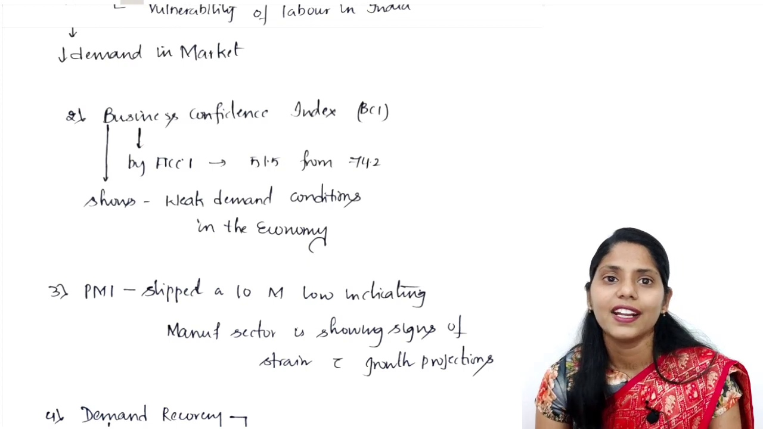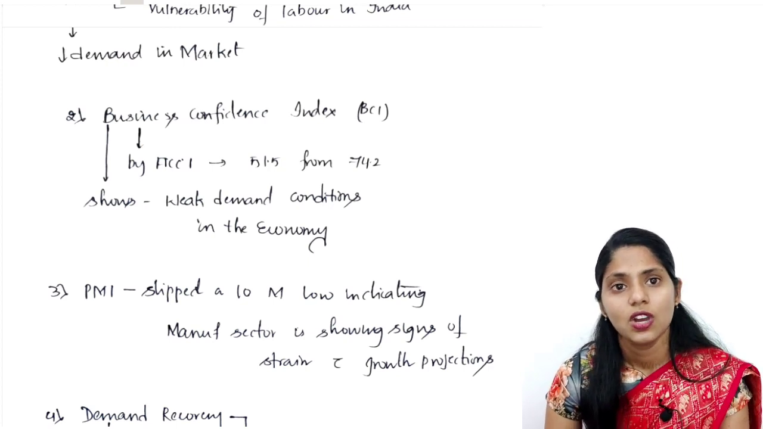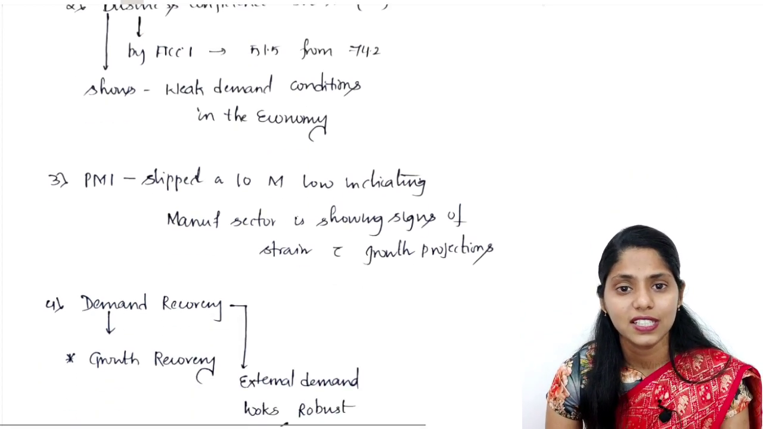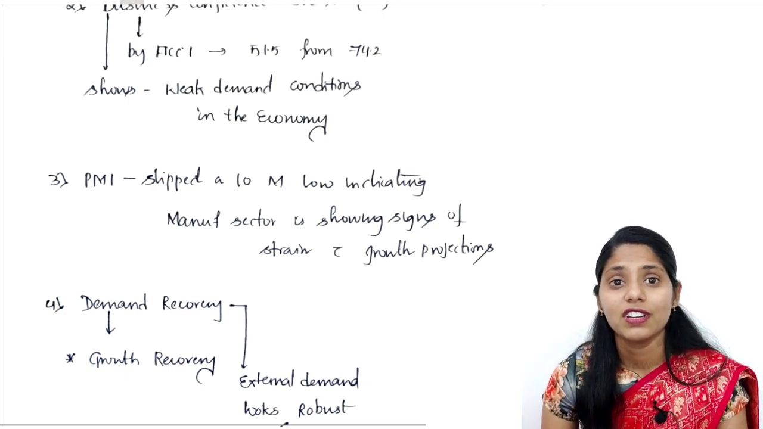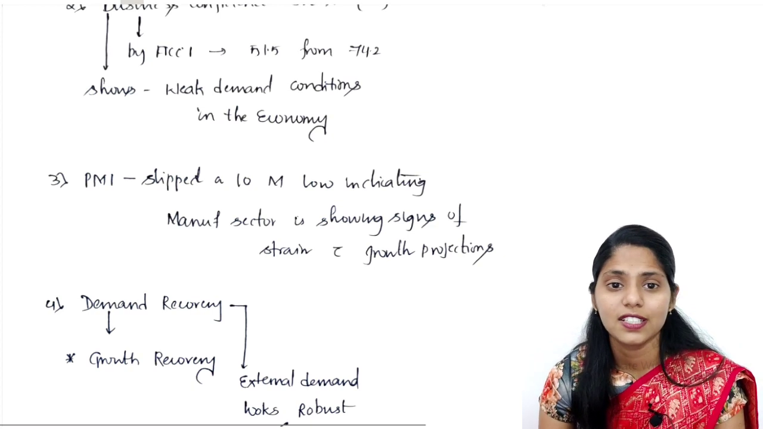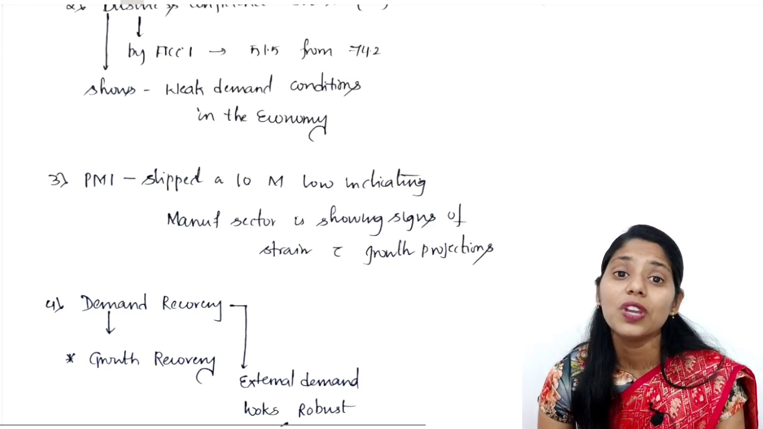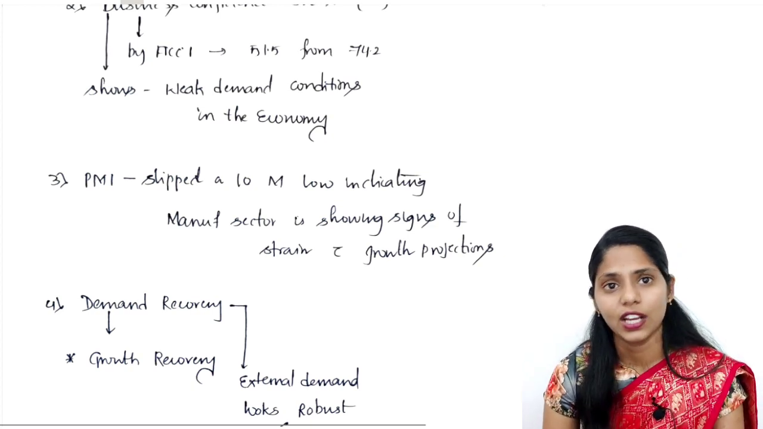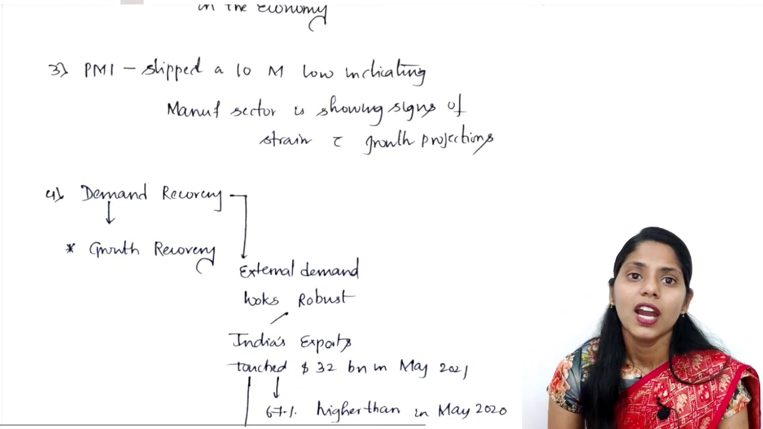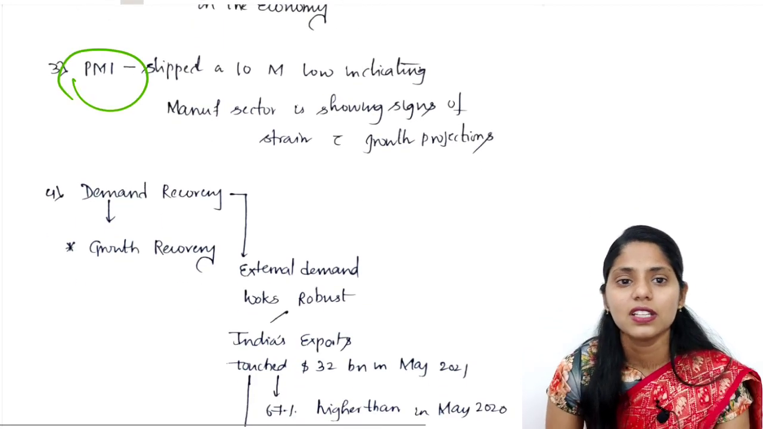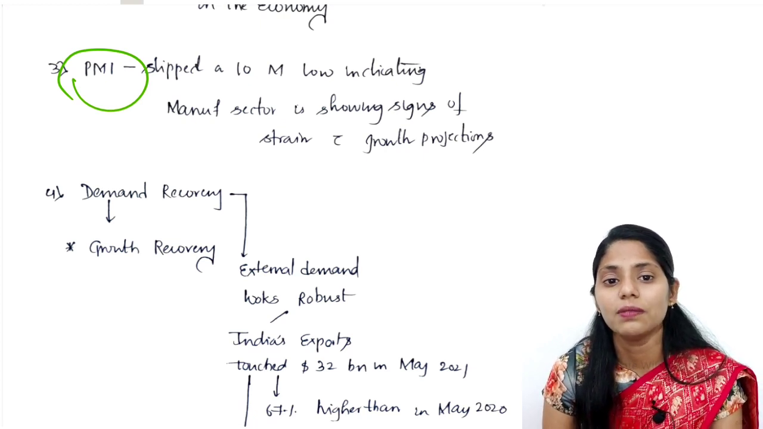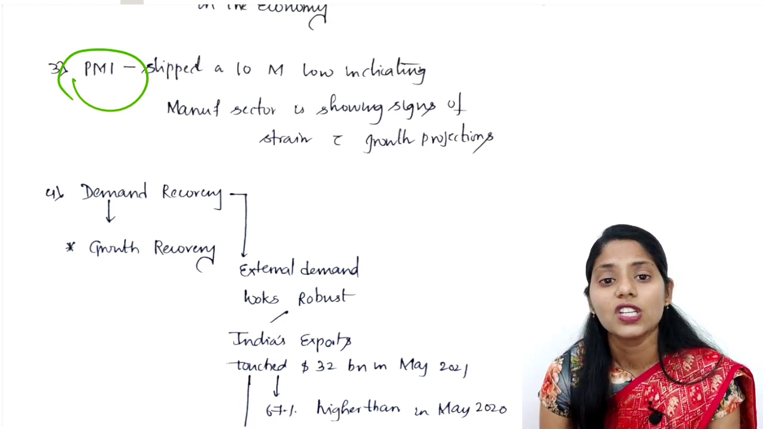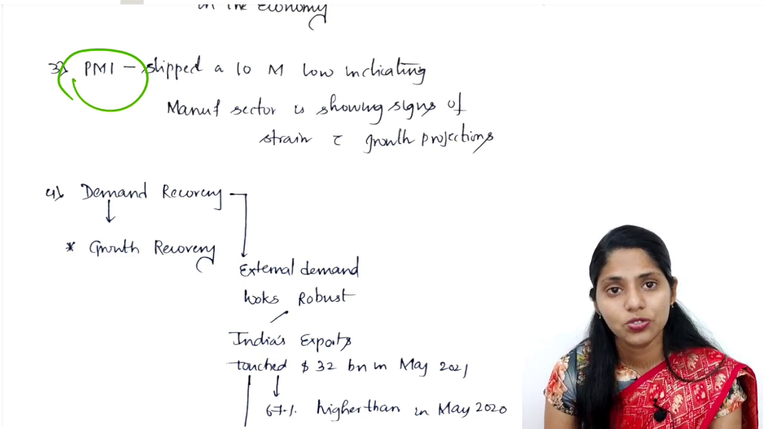The next one is the Business Confidence Index, released by FICCI, which says it decreased to 15.5 from 74.2. That means we can see weak demand in our economy. The Purchasing Managers Index also slipped to a 10-month low, indicating the manufacturing sector is showing signs of strain with growth predictions.